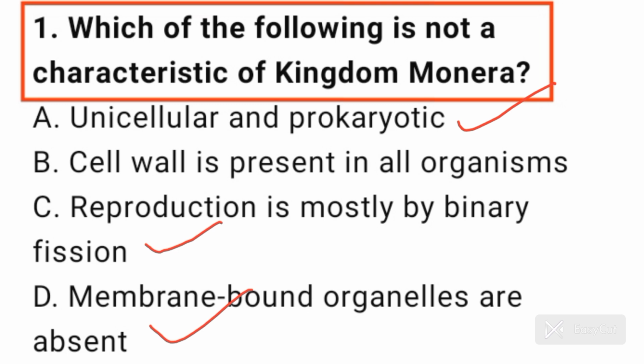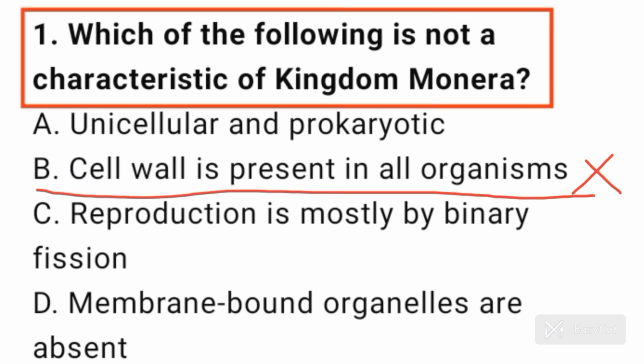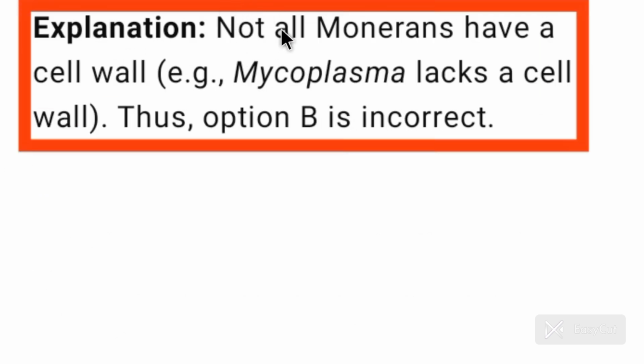Now come to option B. Cell wall is present in all organisms. Cell wall is present in bacteria, and the bacterial cell wall is made up of peptidoglycan. But mycoplasma are also a member of Monera and mycoplasma lacks a cell wall. So this is an incorrect statement here. Option B is correct for question number 1. Not all monerans have a cell wall. Example is mycoplasma, which lacks a cell wall. Thus option B is incorrect.